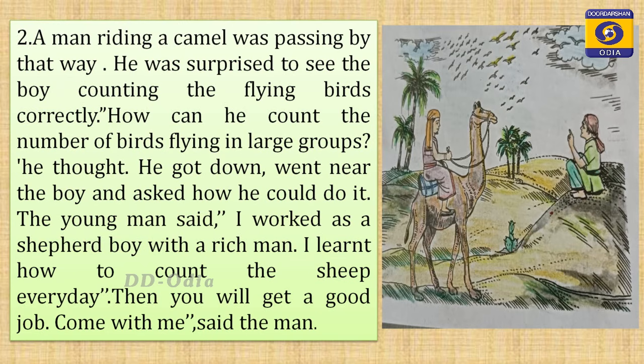So, he got down from the camel, went near the boy, went near that young man and asked how he could do it, how he could count a large group of birds correctly. The young man said, I worked as a shepherd boy with a rich man. So, do you know what was the answer of the young boy? The young man answered, I worked as a shepherd boy with a rich man. So, the young man worked as a shepherd boy previously.